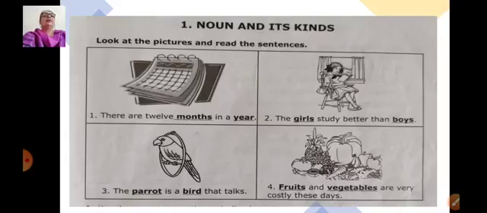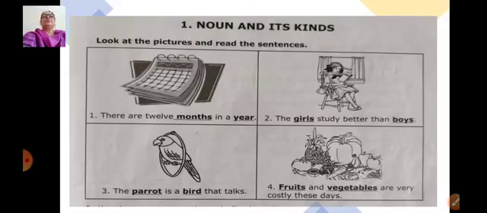Okay, so let's see what is written below the pictures. First picture, there are 12 months in a year. While reading the sentences, please give attention to the bold and underlined words. There are 12 months in a year. Second sentence, the girls study better than boys. Third picture, the parrot is a bird that talks. And the fourth picture, fruits and vegetables are very costly these days.